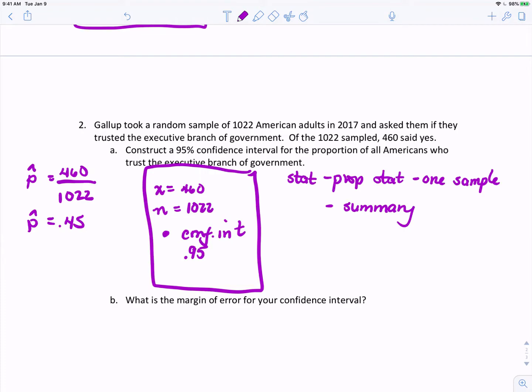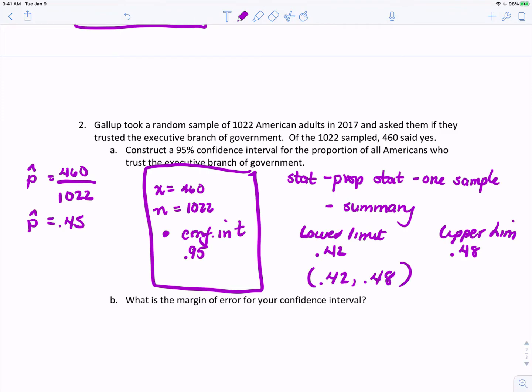If you put that into StatCrunch, you'll come up with a lower limit and an upper limit, and that's what gives you your confidence interval. The lower limit is about 0.42, and the upper limit is about 0.48. The way you write a confidence interval is using parentheses. So we would write parentheses 0.42, comma, 0.48. What that means is we're 95% confident that were we to ask every American, do you trust the executive branch of government? The percentage would be somewhere between 42 and 48%.